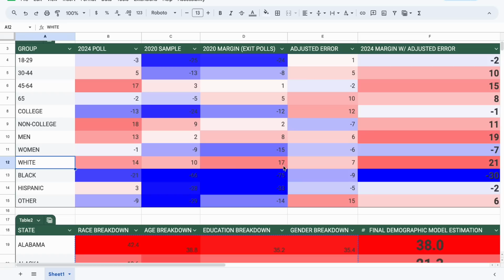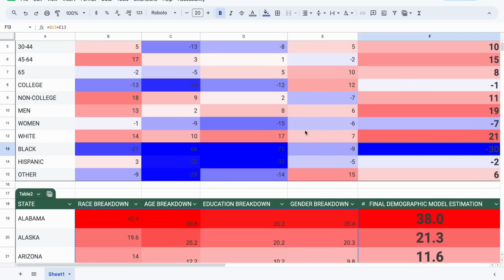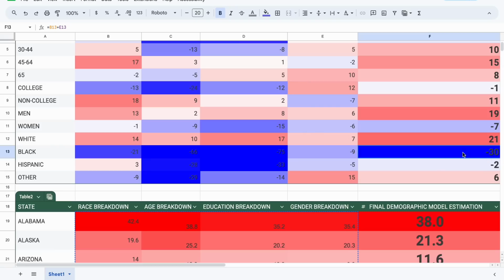If we look at white voters, we see Trump won those by 17. Now he wins them by 21 points. And look at this. The exit polls have Biden winning here by 75 percentage points with black voters. He's up with blacks by just 30 points in this projection. That is a 45% shift in favor of Joe Biden, according to this poll. That is a huge shift from Joe Biden to Donald Trump here. That would be massive. That would essentially mean that a lot of third-party candidates would be taking a lot of the vote. That basically means Biden would probably be getting around 50% of the African-American vote, because I don't think Donald Trump's going to get around 30%.